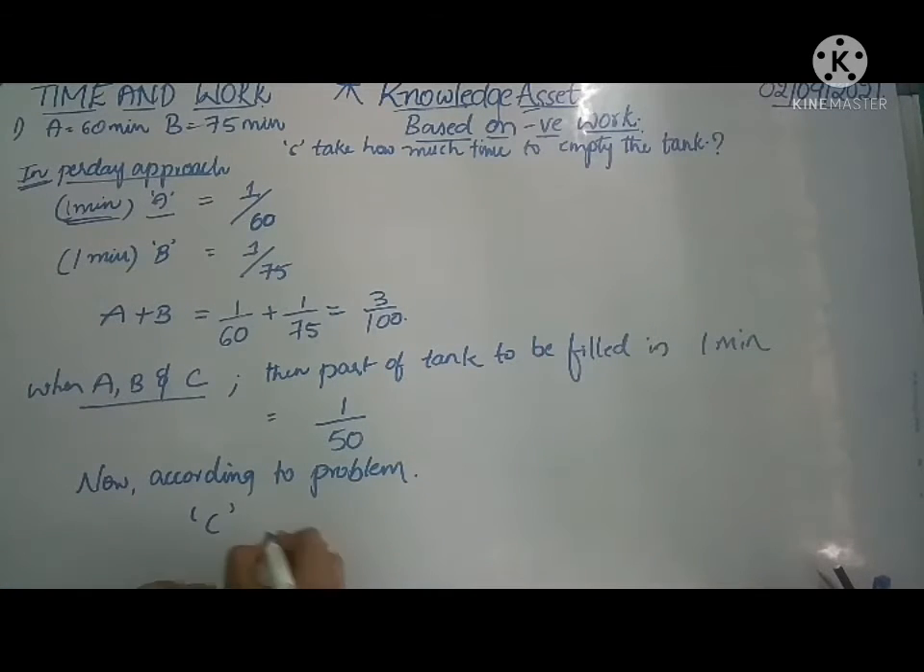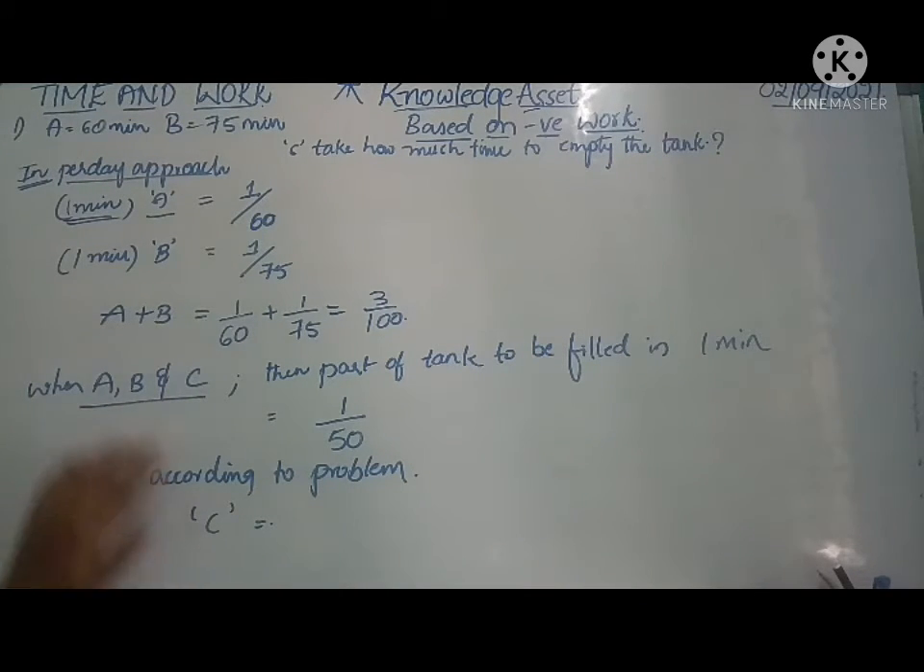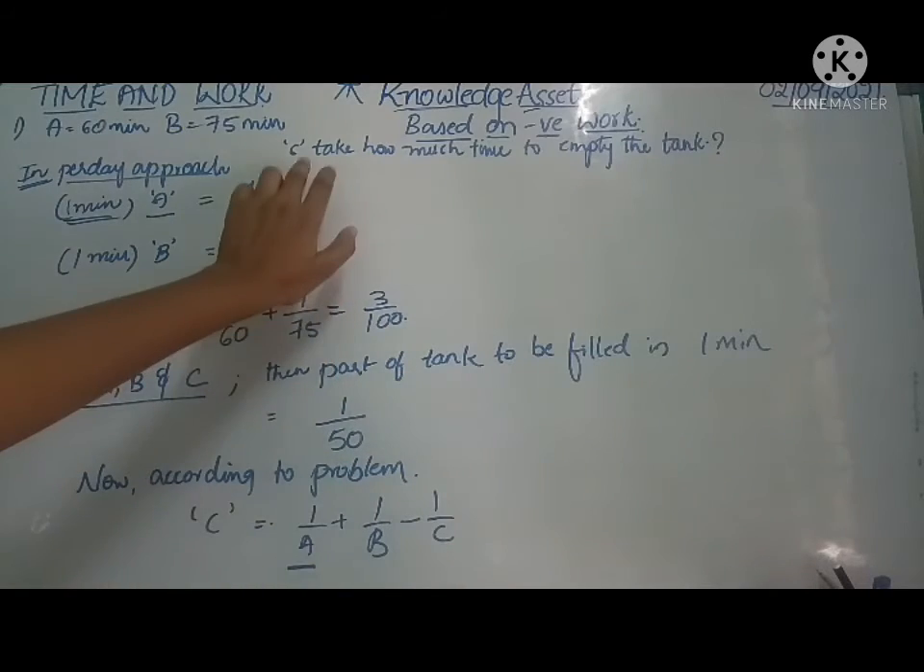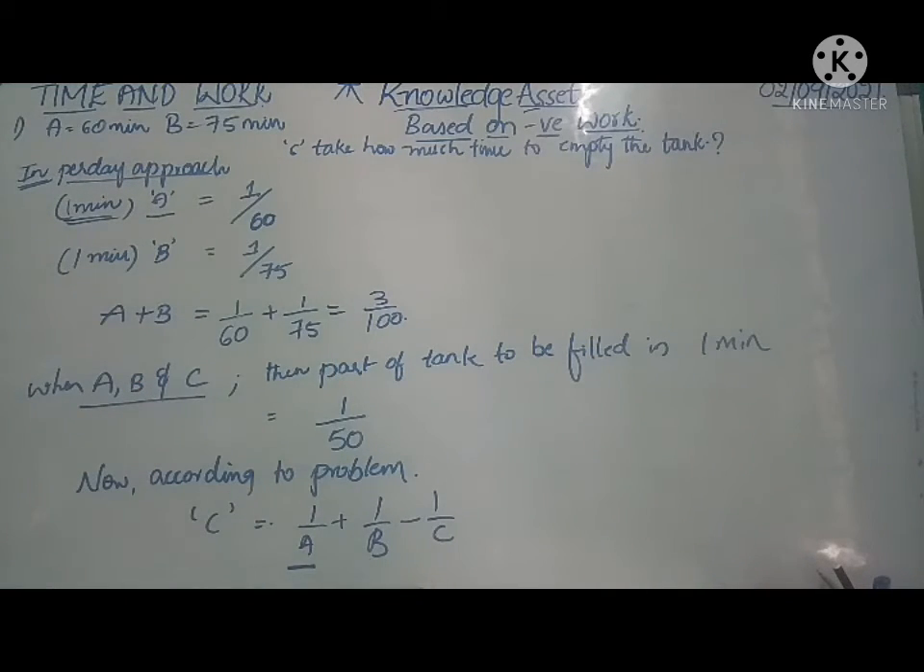For this we have to do total A plus B. For 1 minute we have to calculate 1 by A plus 1 by B minus 1 by C, because 1 by A and 1 by B can fill the tank and C can empty the tank. So that is equal to 1 by 50.